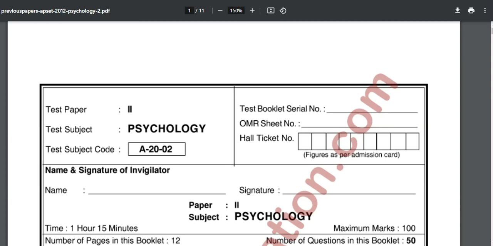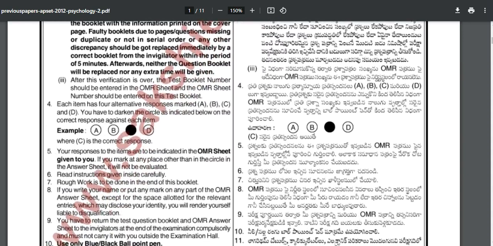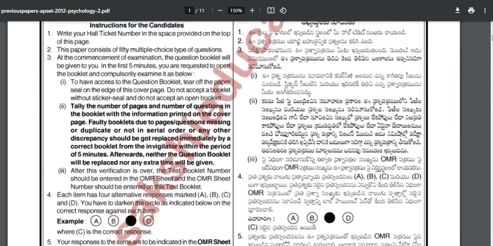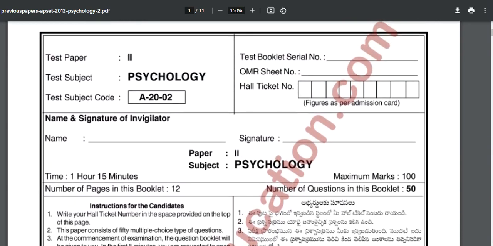So finally, here it is. We found something: the previous year paper of Andhra Pradesh SET 2012, psychology paper number 2. For that, we are thankful to sakshieducation.com. If you want this PDF, you can visit the website and check it.